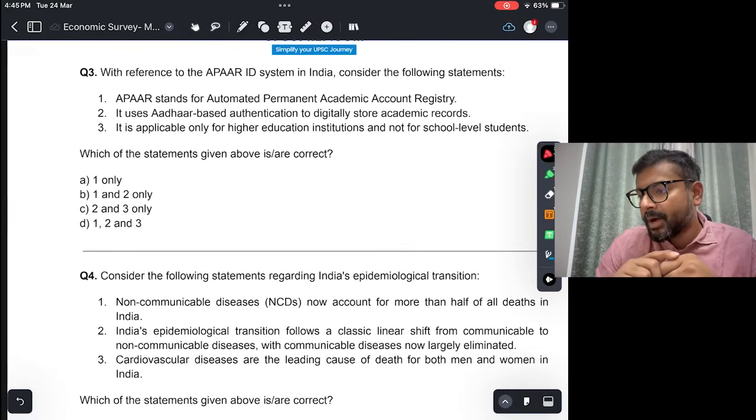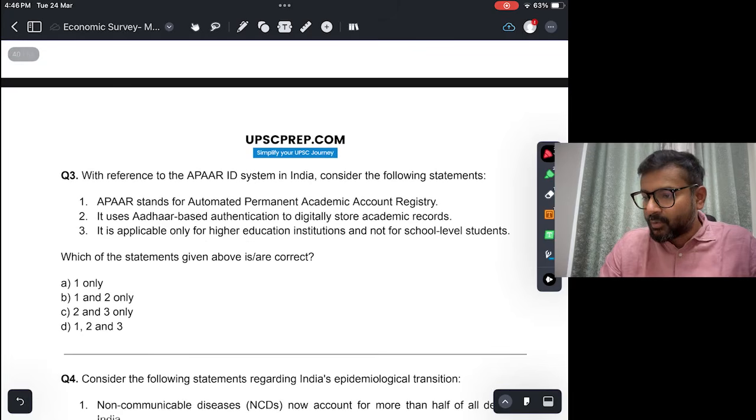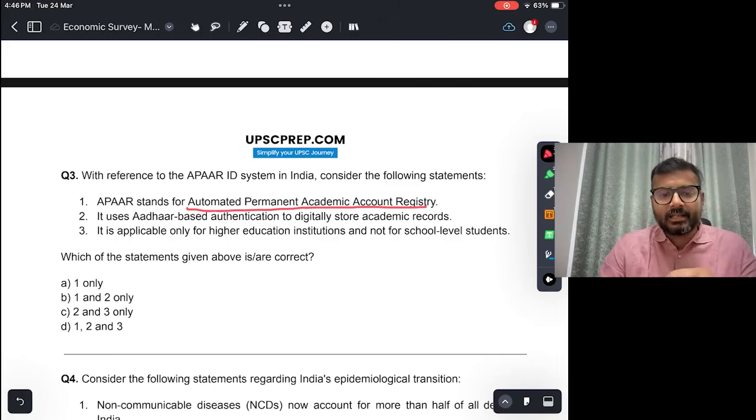With reference to APAR ID system in India, consider the following statements. Okay, APAR stands for Automated Permanent Academic Account Registry. Okay, ये सही है. APAR का मतलब होता है Automated Permanent Academic Account Registry. Okay, and essentially एक Aadhaar based authentication है जिसमें your academic record will be stored and tracked. So it gives you flexibility to study different streams from different colleges, different places. So that is the benefit of it.